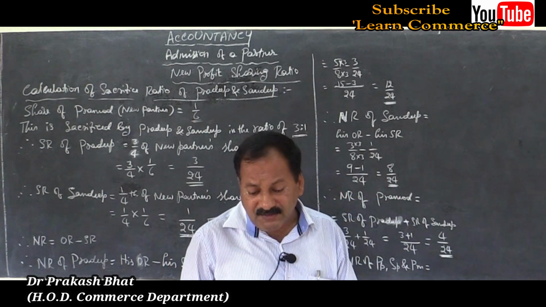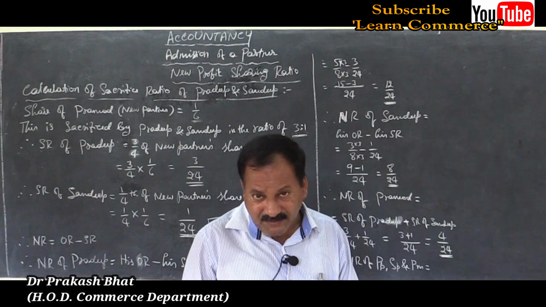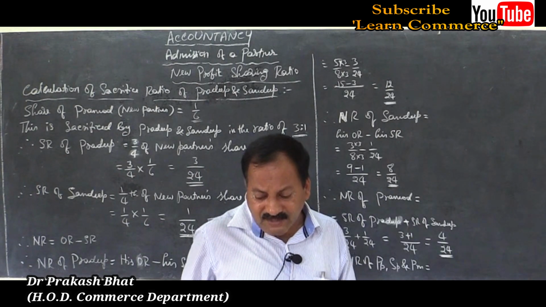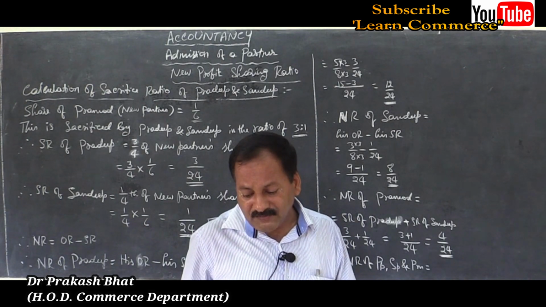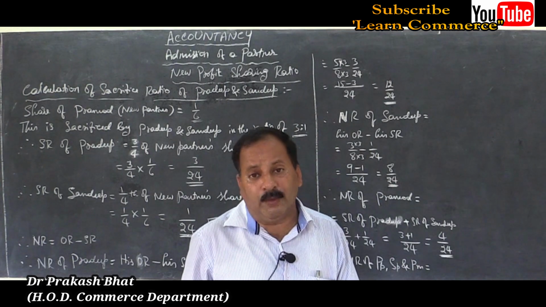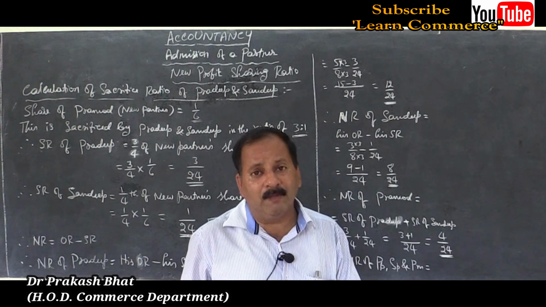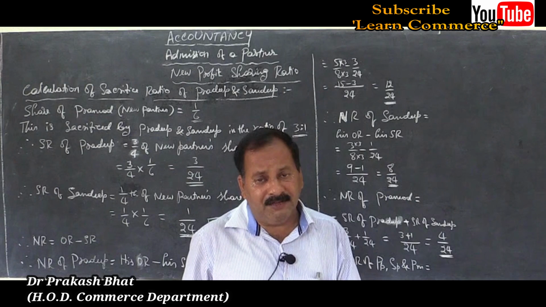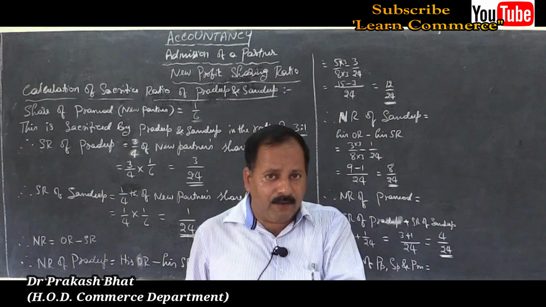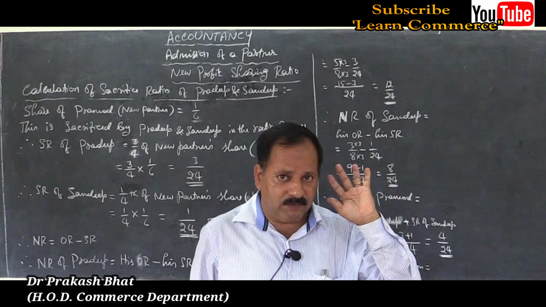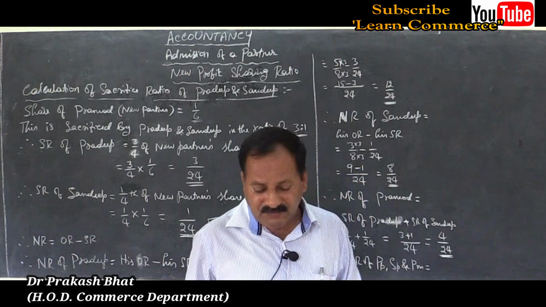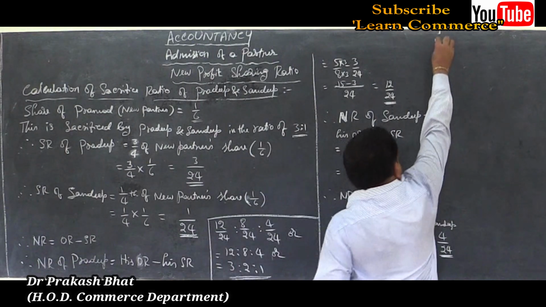Saraswati and Lakshmi, that is problem number 10, same page 33. Saraswati and Lakshmi are partners in a firm sharing profits and losses in the ratio of 4:1. 4 plus 1, 5. 5 is the denominator, 4/5 and 1/5 are their old ratios. Remember, Saraswati and Lakshmi. This is given in the problem.